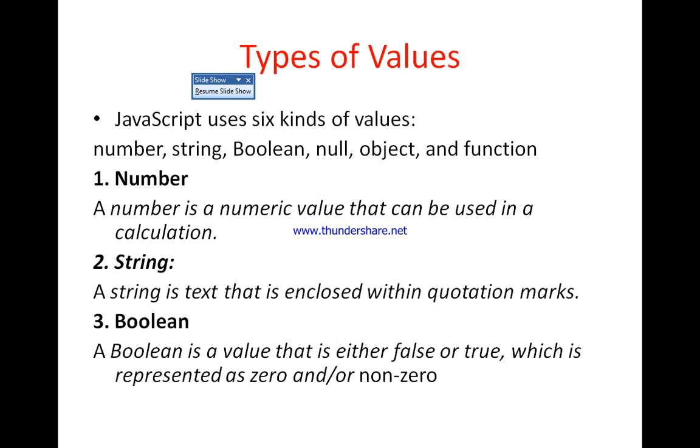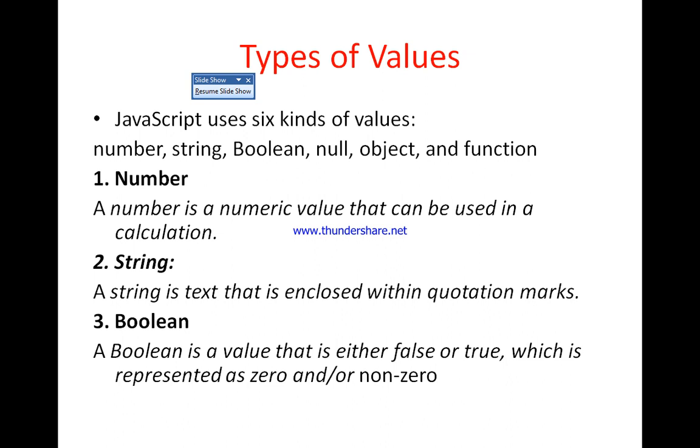The first value is number. A number is a numeric value that can be used in calculation. A number may be a decimal, integer or floating point real value. So a number is a numeric value that can be used in calculation, and it may be a real number or an integer number.